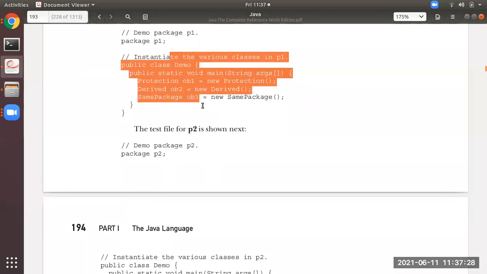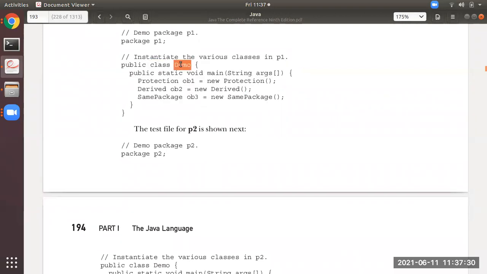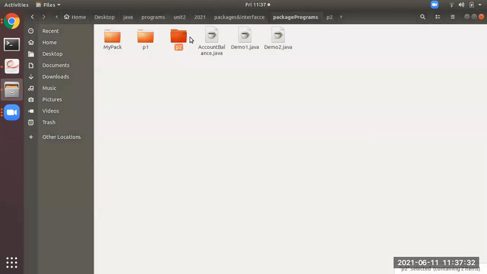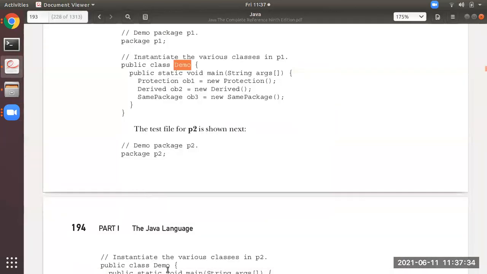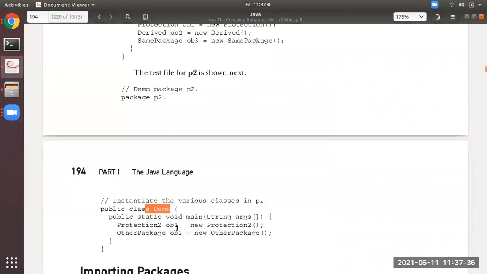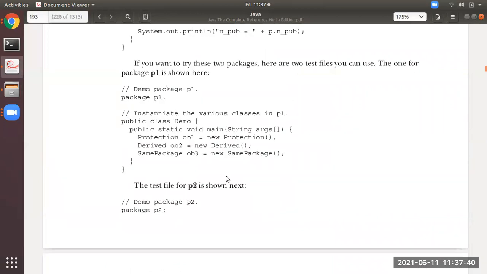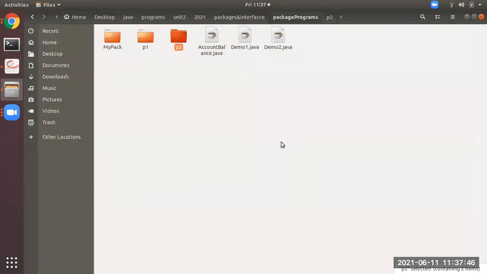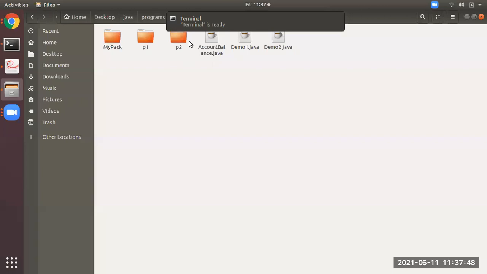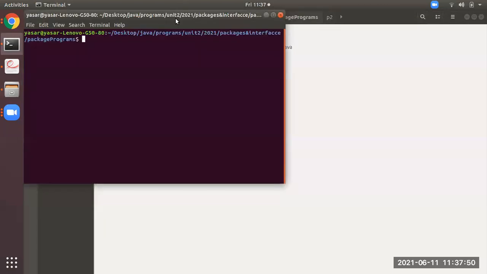One is Demo, which I named Demo1 on my computer, and the other main class is Demo2.java. Now I will execute the program and show you the output also, and you have to observe it here.